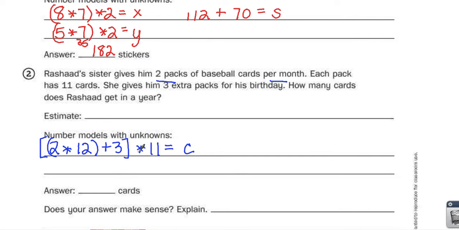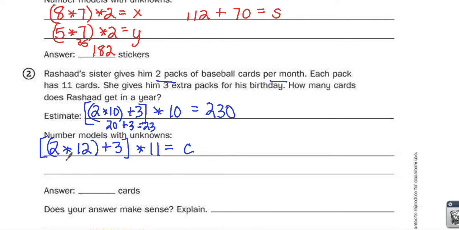So now if I want to do a number model with the unknown, I might do 2 times 10. Maybe add that. 3 is not so hard to add to, so I can keep it 3. And then I could probably multiply that by 11, or maybe I'll just make it 10 to make it easier for myself. So 2 times 10 is 20. 20 plus 3 is 23. 23 times 10 equals 230. So my estimate is about 230 cards.